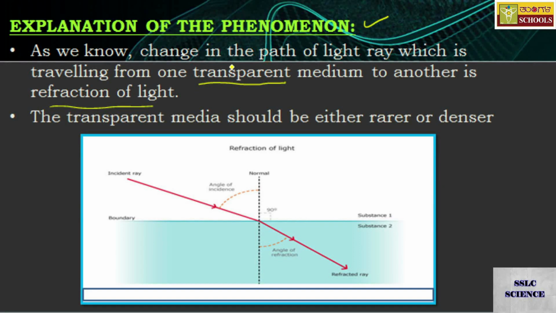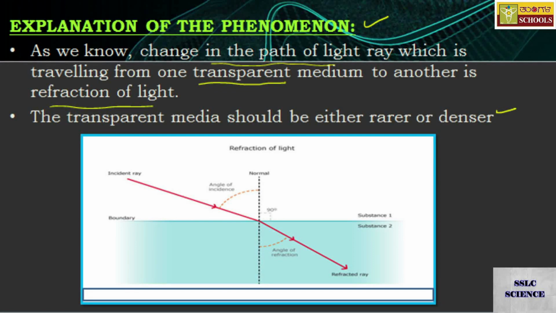So refraction of light is the change in the path of light as it is traveling from one transparent medium to another transparent medium. The transparent media should be either rarer or denser.